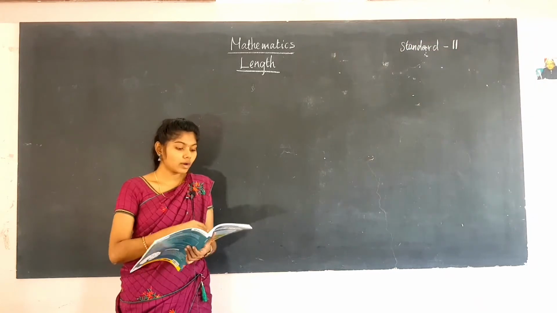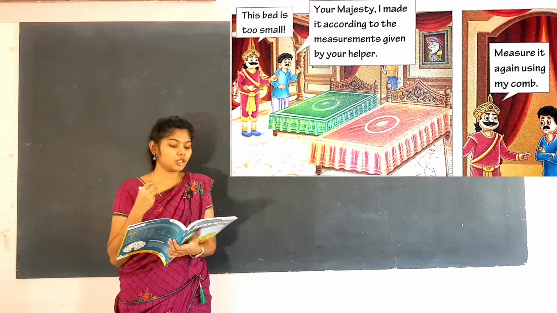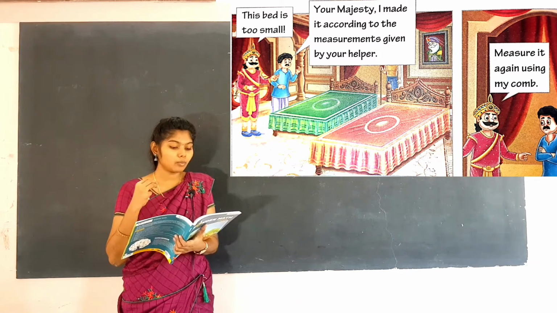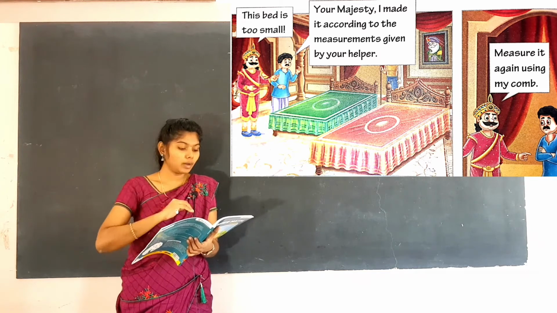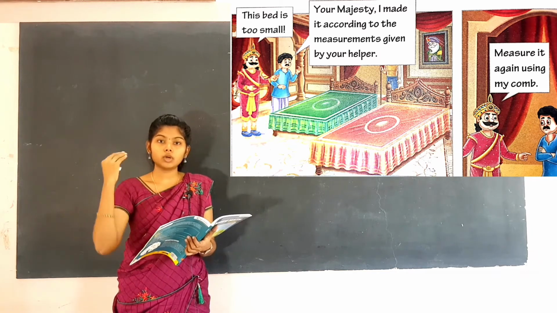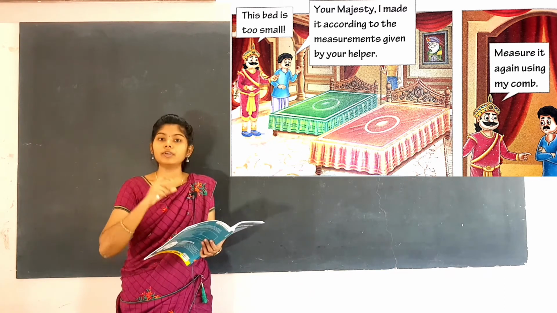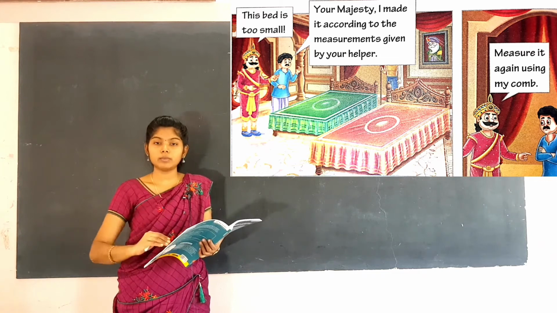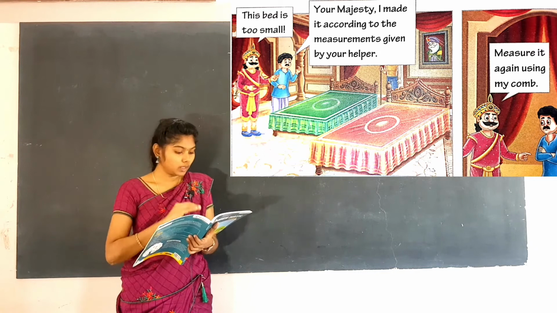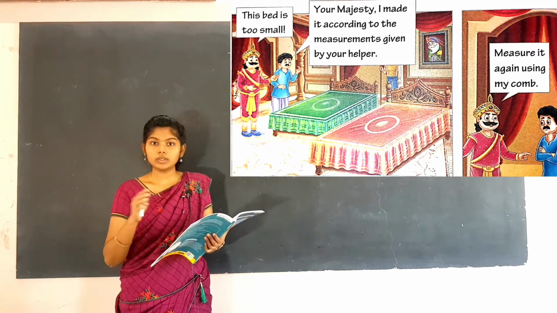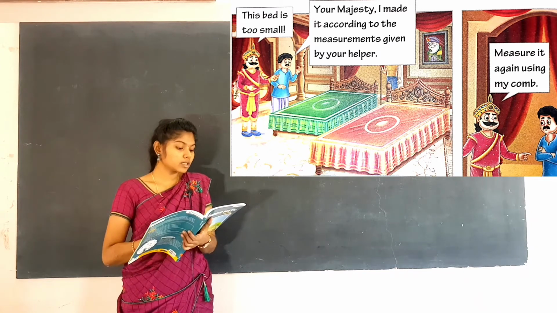Next, the helper went to the carpenter and gave him the measurements of the bed: 25 combs long and 15 combs wide. The carpenter made a beautiful bed and brought it to the palace. While comparing it to the old bed, the new one was too small. See, this bed is too small.